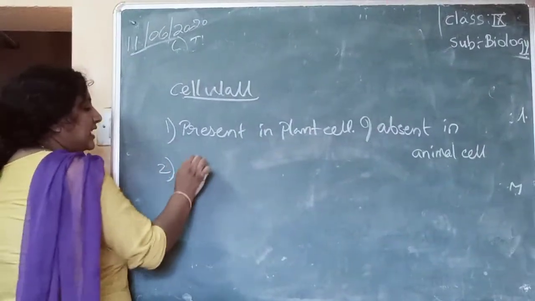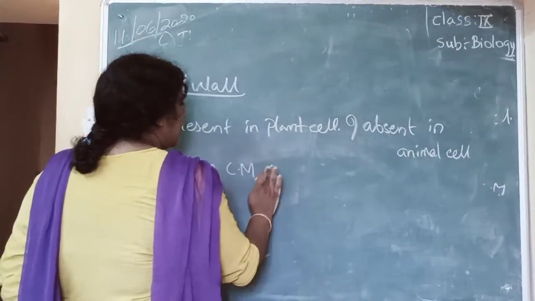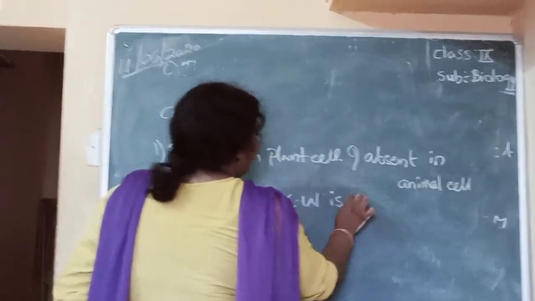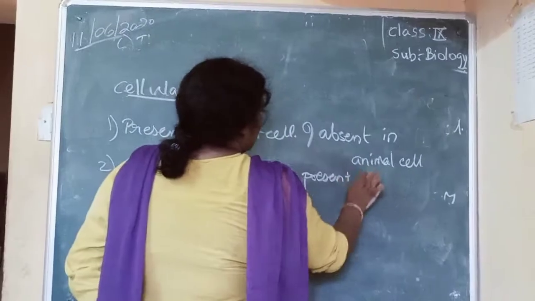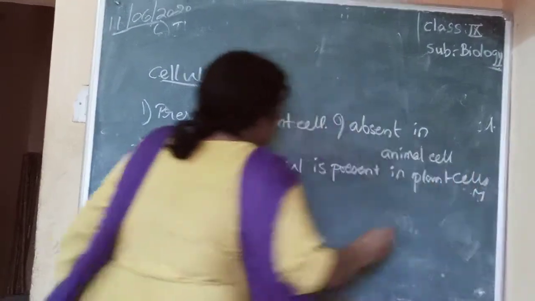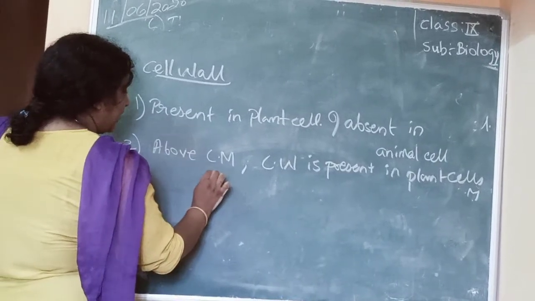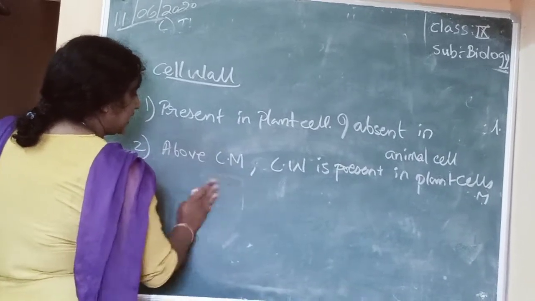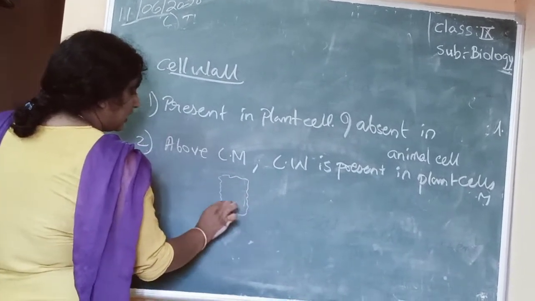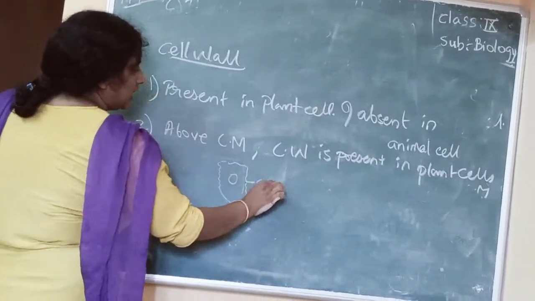So above the cell membrane, cell wall is present. In which cell? Plant cell. If you see, think this is our cell membrane.